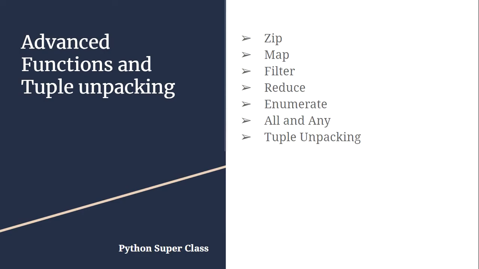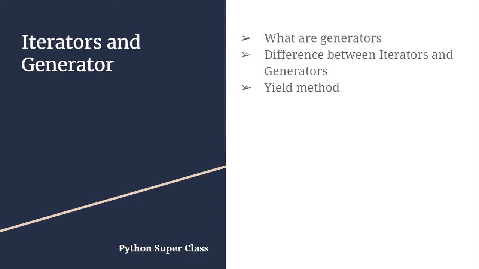Once we are done with the basics, we will move on to the advanced parts. Here we will talk about some of the advanced functions like zip, map, filter, reduce, enumerate, all and any. And once that is done, we'll also understand what is tuple unpacking. Once done, we'll talk about iterators and generators. Here we will see what are generators, how generators are different from iterators. Then we will also see the yield statement and the difference between yield and return statement.